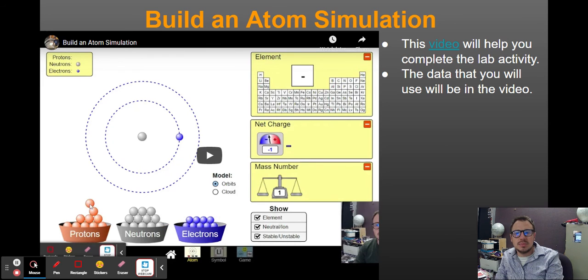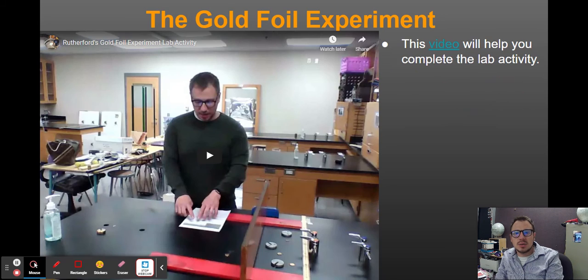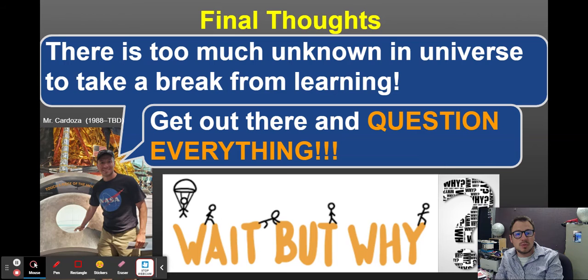We're going to do a build an atom simulation where you build atoms. Then we're going to do the gold foil experiment. We're going to recreate Ernest Rutherford's famous gold foil experiment.